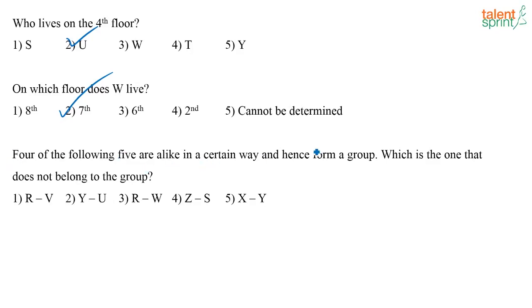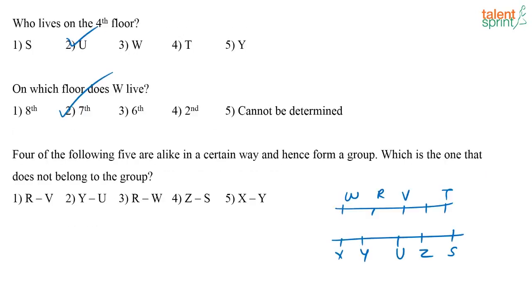Four of the following are alike in a certain way and hence form a group. Which is the one that does not belong to the group? So which is the odd one out here? The odd one out here is actually RV. Why is that? See, in all the other cases, the first one is to the left of the second one. If you take YU, Y is to the left of U, correct? If you take RW, R is to the left of W. So RV is the odd one.